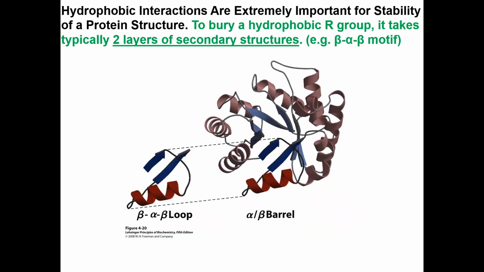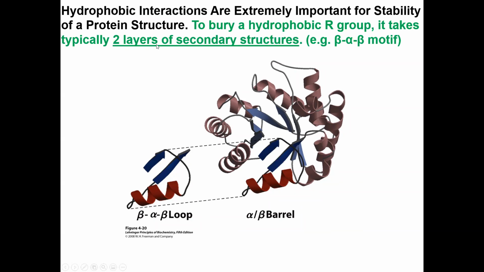Typically what happens, remember I said that when proteins are folding, they try to bury their hydrophobic groups in the core so as to avoid the interactions with water, hydrophobic interactions, hydrophobic aggregation. So sometimes when you want to bury a certain hydrophobic group, you may require at least 2 layers of the secondary structures, whether it's alpha helical structures or beta sheet structures.